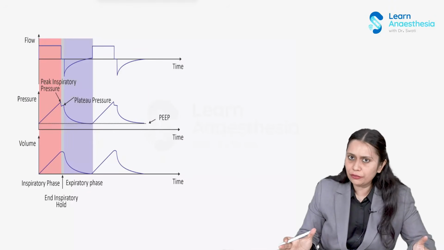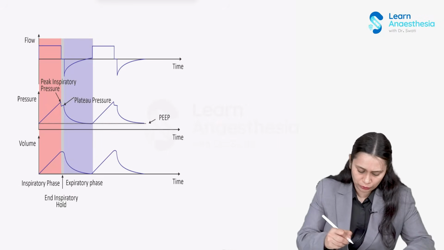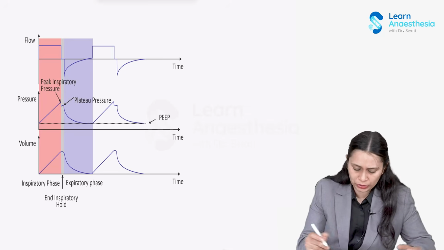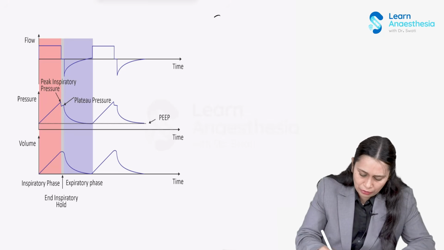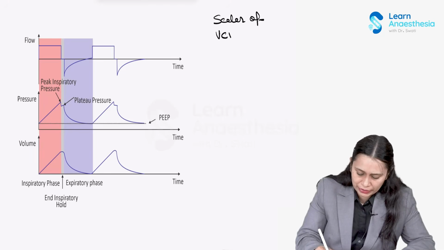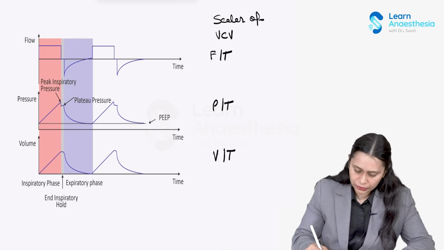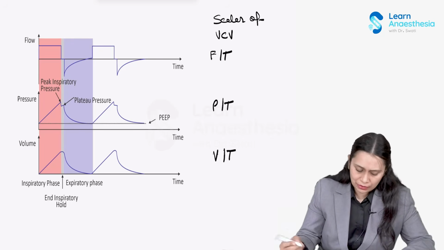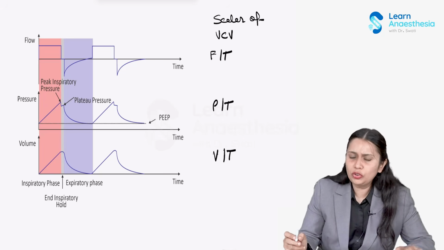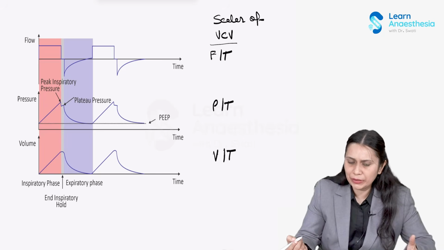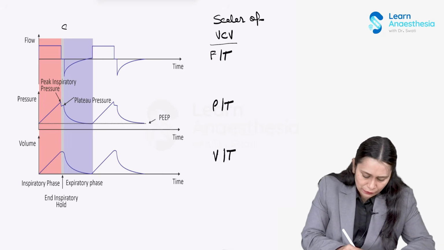If we see the different scalars of volume control mode, scalar means the graph between flow-time, pressure-time, and volume-time. We have flow-time, pressure-time, and volume-time, three graphs which we need to see. In flow-time, the most common flow pattern used for volume control, I have depicted here. This is the square flow pattern.